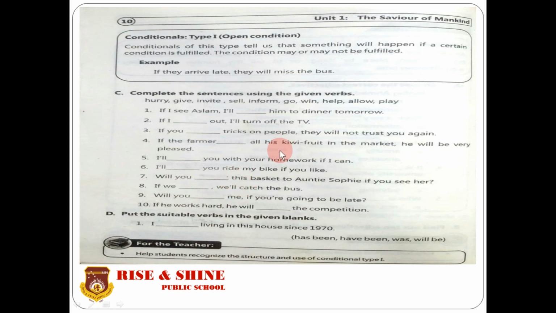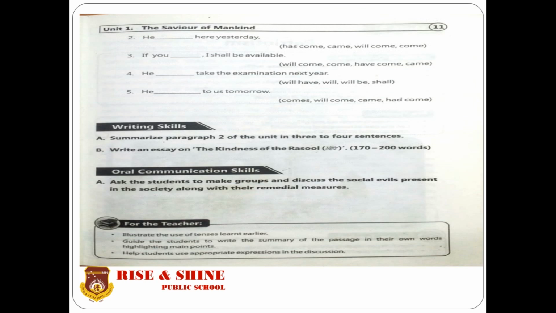I have been living in this house since 1970. This one is correct. And move to the next page. This is page 11 of our exercise, and the sentence is: he came here yesterday. Yesterday shows that this is a past event. This is the recent past, so the verbs given are has come, came, will come, and the right option is he came here yesterday.